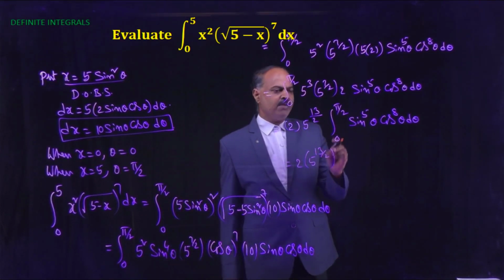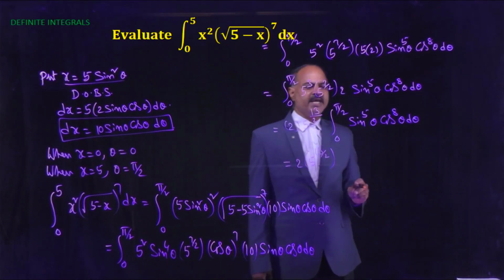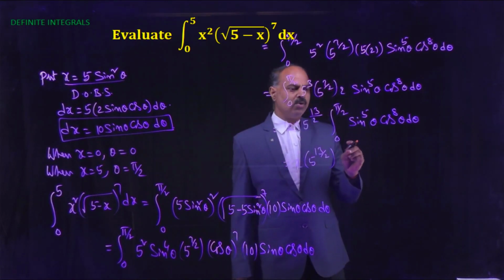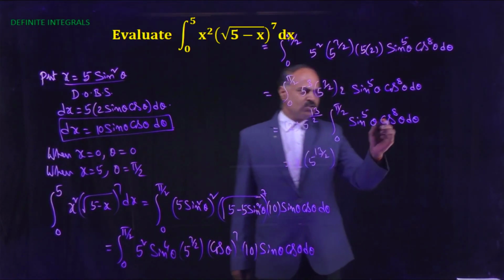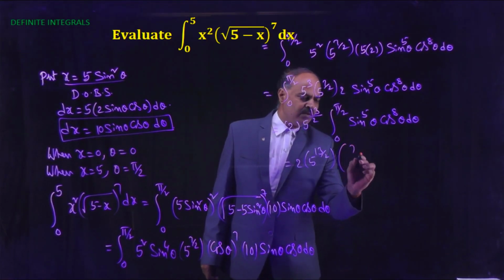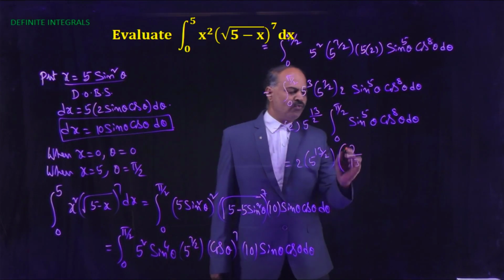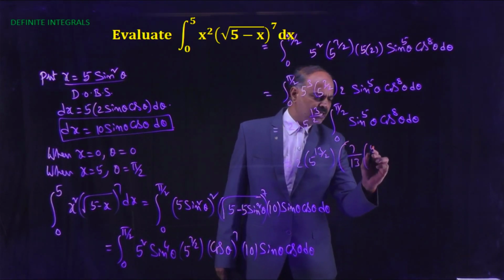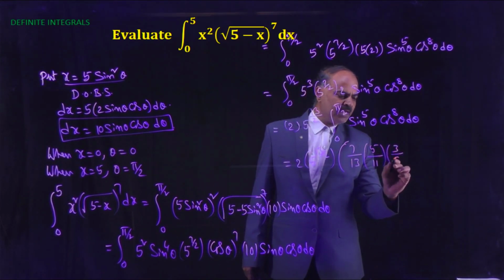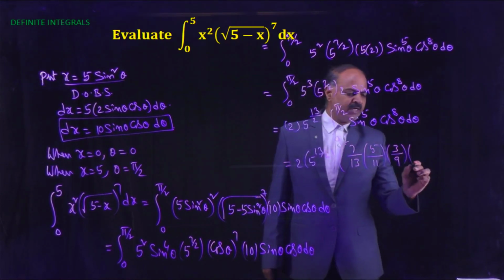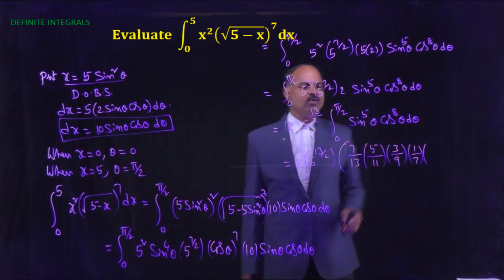We know that if I(m,n) equals the integral from 0 to pi by 2 of sin to the power mx into cos to the power nx dx, then I(m,n) equals (n minus 1) by (m plus n) into I(m, n minus 2). So here n minus 1 is 7 and m plus n is 5 plus 8, that is 13. Subtract 2 from numerator and denominator, that is 5 by 11. Again subtract 2 from numerator and denominator, so that is 3 by 9. Again subtract 2 from numerator and denominator, into the integral from 0 to pi by 2 of sin to the power 5 theta.